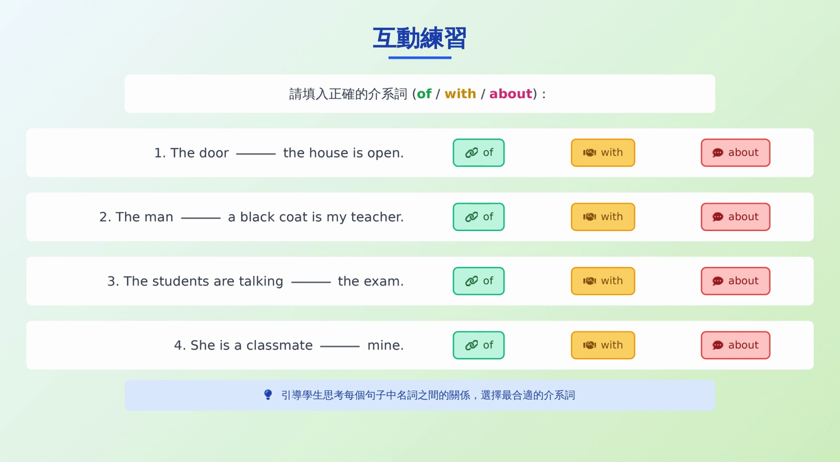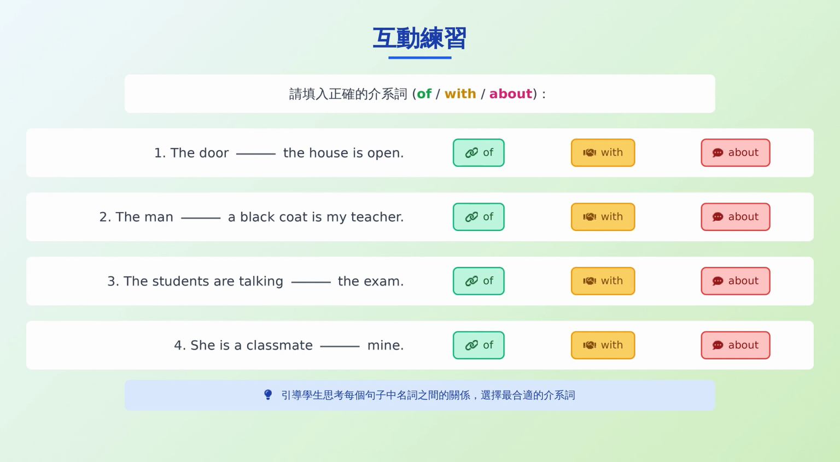Interactive exercise. Please fill in the blank with the correct preposition: of, with, or about. 1. The door blank the house is open. This blank should be filled with of, because the door belongs to this house. The door of the house is open.